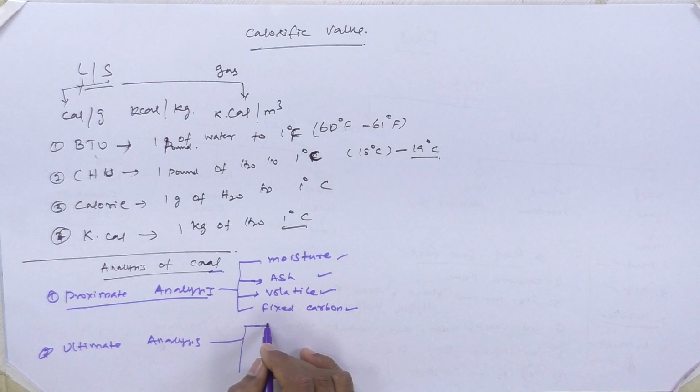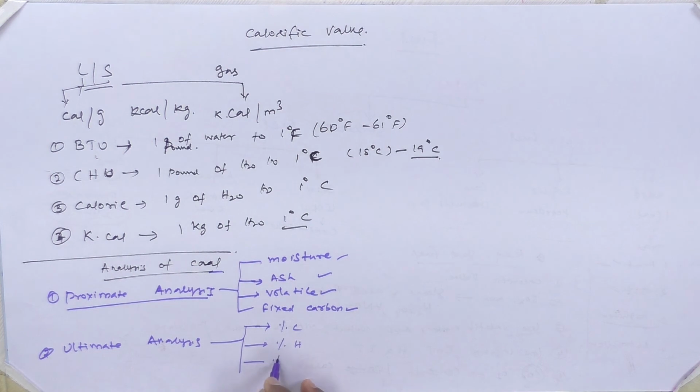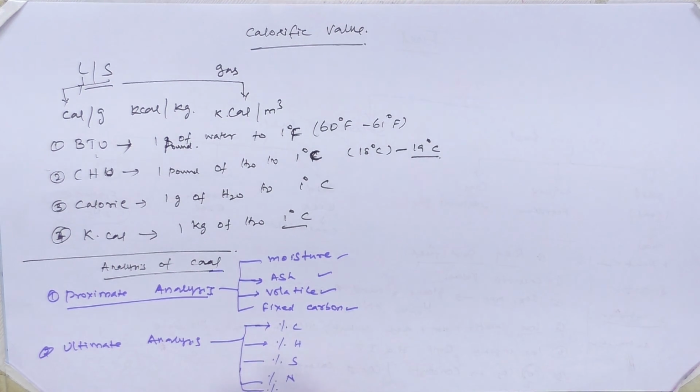ultimate analysis. By performing this ultimate analysis, we can get the percentage of carbon content, percentage of hydrogen content, percentage of sulfur content, percentage of nitrogen content, and also the percentage of oxygen. All these elements can be identified with the help of ultimate analysis. Based on this, we can tell about the nature of the fuel.